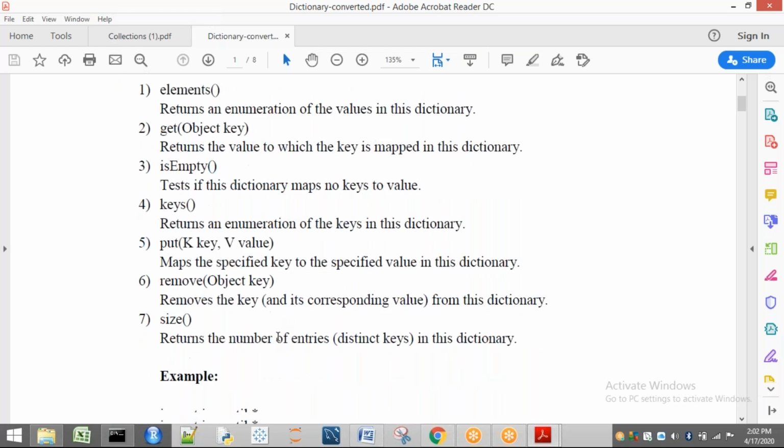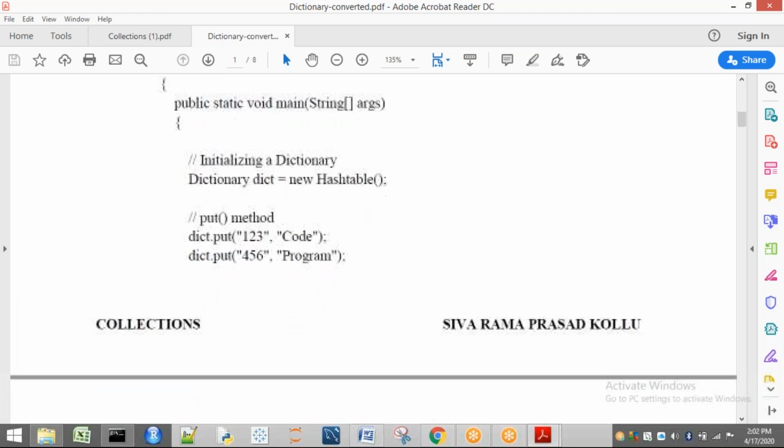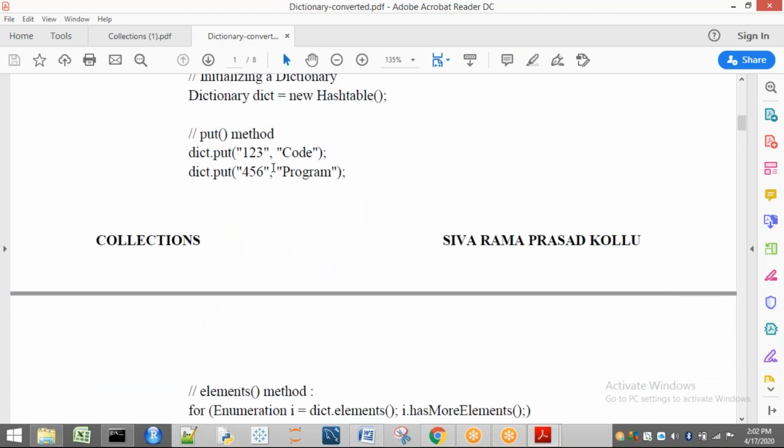If you see the example here, I am going to create an object of type Hashtable, and the reference is of Dictionary type. You already know this is possible because Hashtable is a child class of Dictionary. So dict is a reference that can point to an object of Hashtable. In the Hashtable, what am I placing? 123 code, 456 program. Put means we are going to insert. So 123 code is inserted, 456 program is inserted. Now two keys are present in your Hashtable.